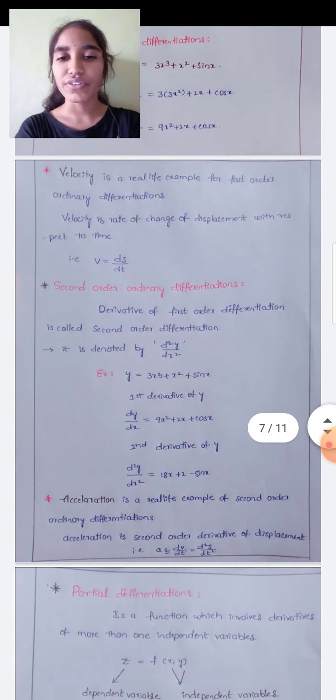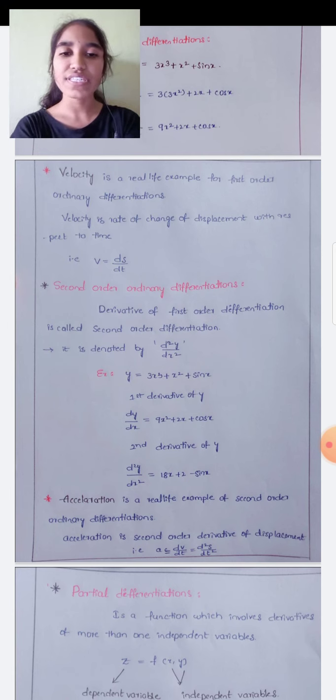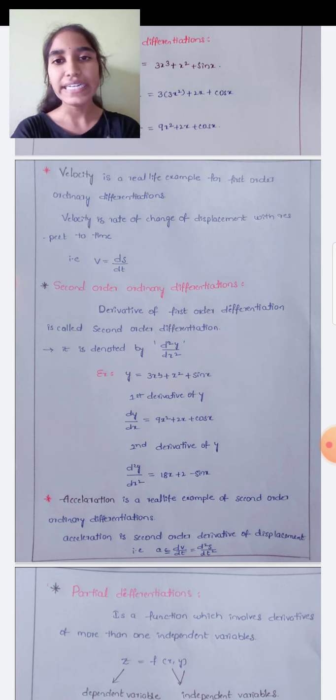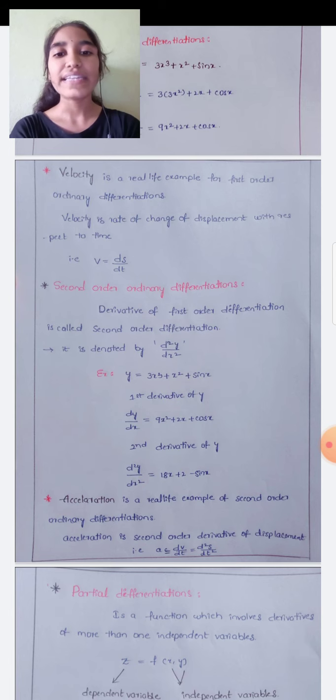So we will go to the second order ordinary differentiation. What is second order differentiation? The derivative of the first order differentiation is called the second order differentiation. Once we differentiate, again differentiating that derivative is called second order ordinary differentiation. It is denoted by d square y by dx square. We don't read it as d square y divided by dx square. It means d square by dx square of y, which means y is differentiated 2 times with respect to x. Here y is a dependent variable and x is an independent variable.